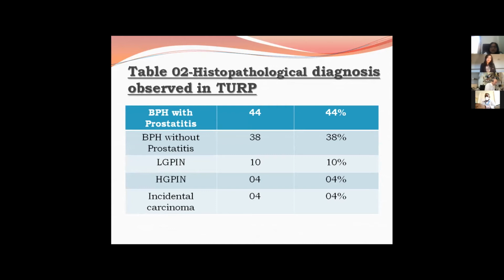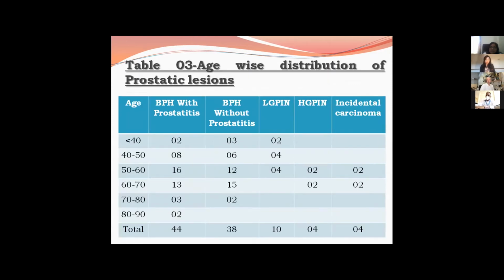The histopathological diagnosis observed in TURP, the most common by far, was BPH, and then 4 cases of high-grade PIN and 10 cases of low-grade PIN were studied, and 4 cases of incidental carcinoma were observed with high-grade PIN. This is the age-wise distribution of prostatic lesions. As you see, the most cases were present in the 60 to 70 and 70 to 80 age groups, and also in the 50 to 60 years age group. We also found 2 cases of BPH in the 80 to 90 years age group.